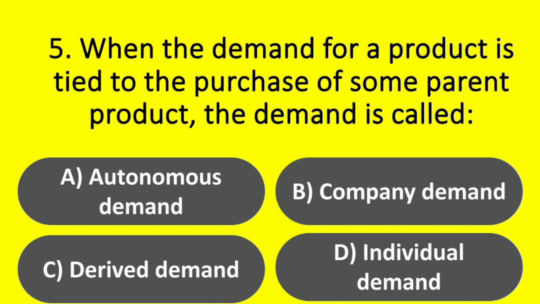When the demand for a product is tied to the purchase of some parent product, the demand is called: option A, Autonomous demand; option B, Company demand; option C, Derived demand; option D, Individual demand. Answer: option C, Derived demand.